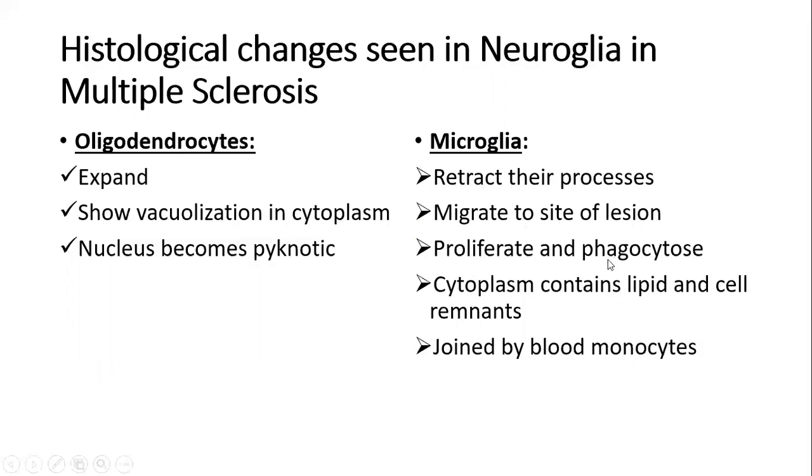Because of this proliferation and phagocytic activity, their cytoplasm becomes laden or filled with lipid and dead cell remnants. In further advanced stages of multiple sclerosis or other diseases, microglia are often joined by monocytes that reach the site of lesion in the central nervous system by blood from the periphery.